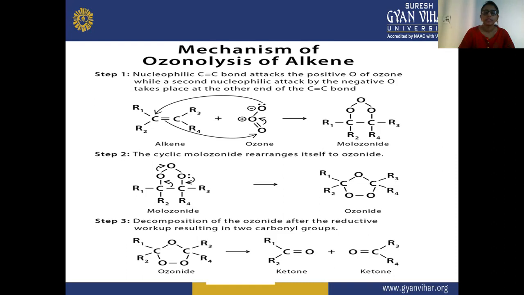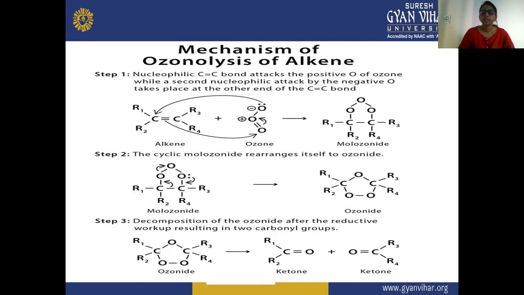Next, step 3. In step 3, you can see decomposition of the ozonide after the reductive workup, resulting in 2 carbonyl groups. So here there is a decomposition of this ozonide structure, and there is a reductive workup.